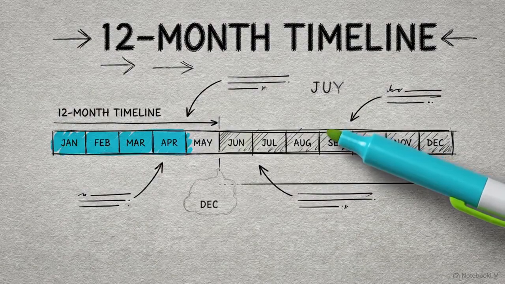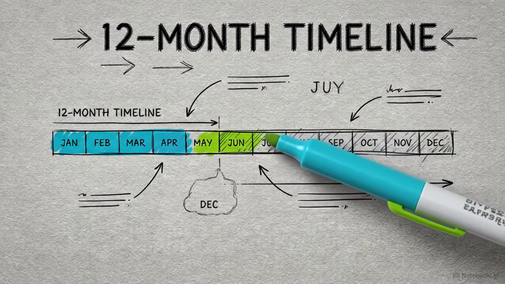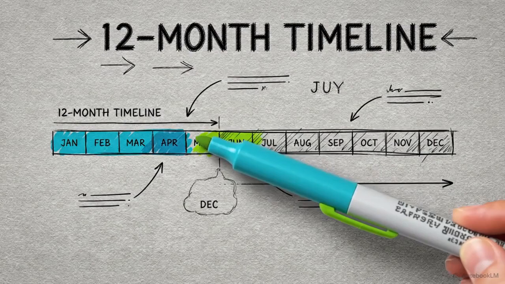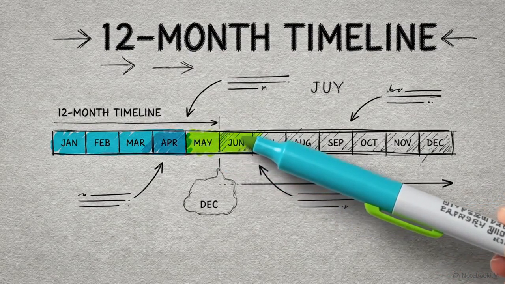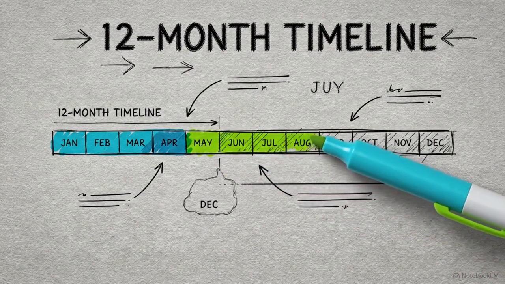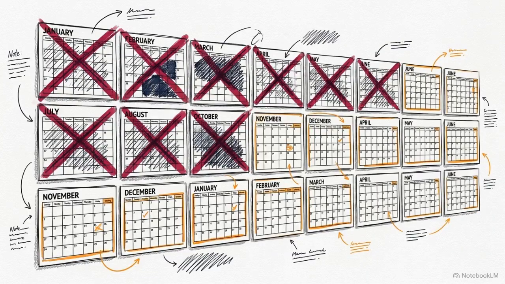The final node is horizon. A static 12-month budget is a structural hazard. As the year progresses, the horizon shrinks, creating a strategic blind spot. A continuous or rolling budget maintains a perpetual forward view.